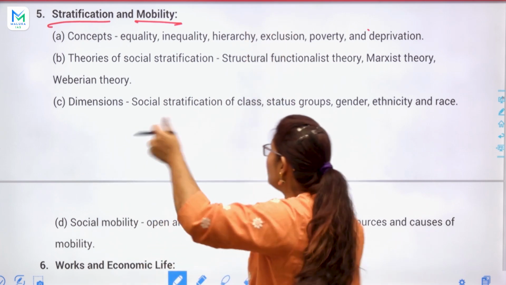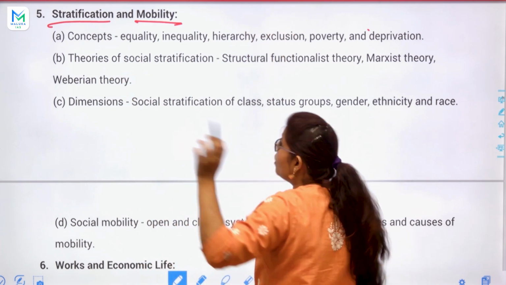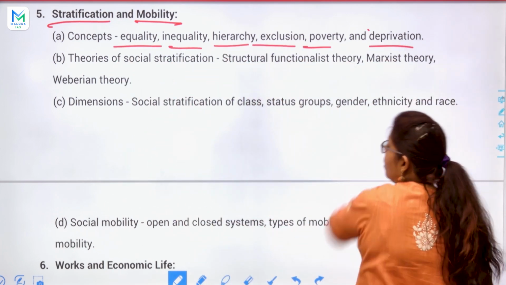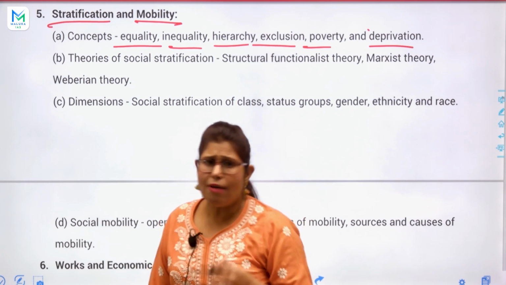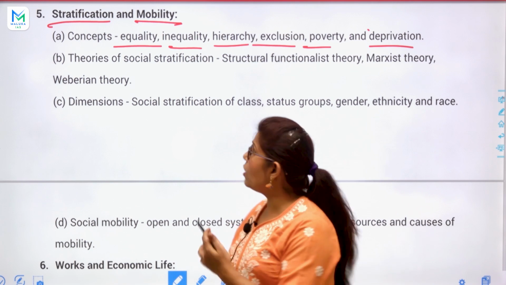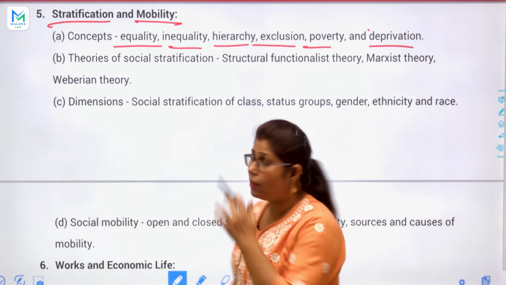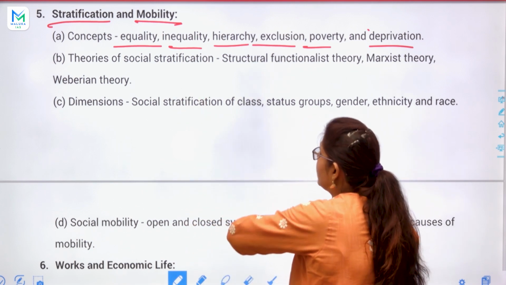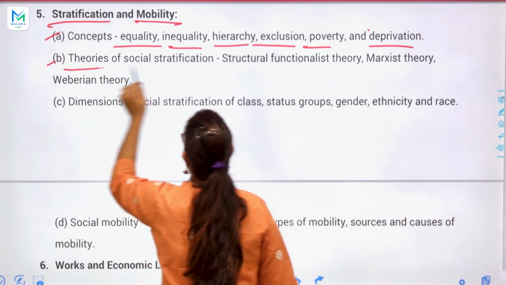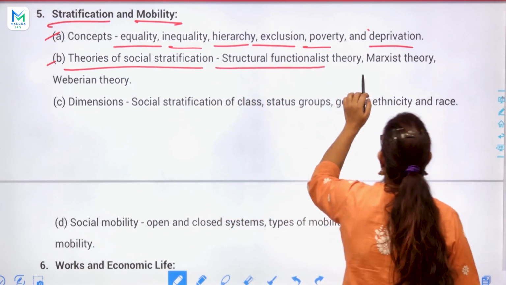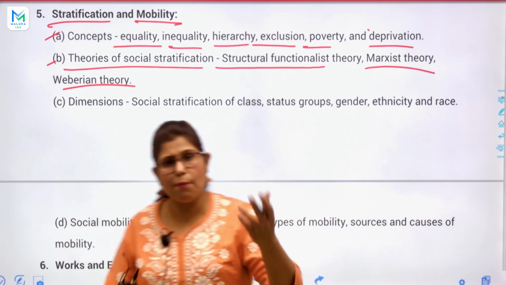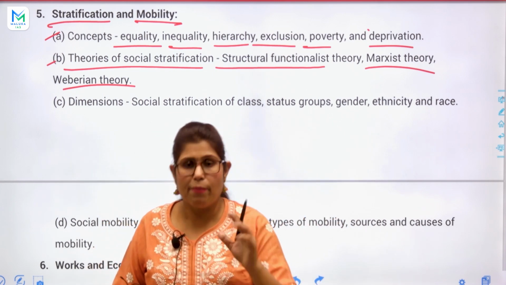That is on the basis of concepts: equality, inequality, hierarchy, exclusion, poverty and deprivation. These are very easy topics, very simple topics in this topic 5, stratification and mobility. After that, we have to move to theories of social stratification: structural functionalist theory, Marxist theory and Weberian theory, which we will already have studied.